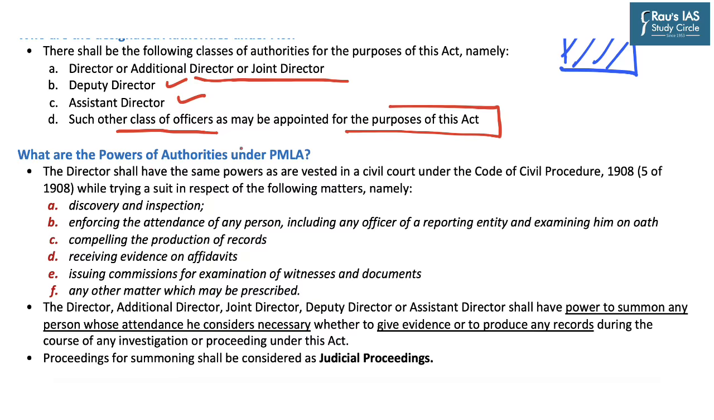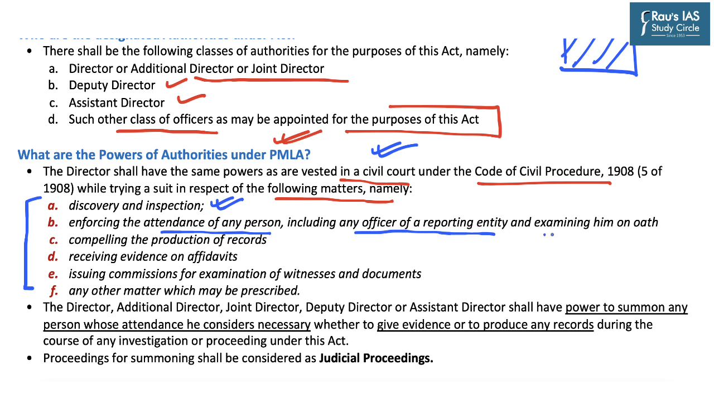Further, regarding powers of authorities under PMLA, the director shall have the same power as is vested in a civil court under the Code of Civil Procedure while trying a suit or a case with respect to the following matters. So with respect to these matters, the director shall be vested with same power as that of a civil court with respect to discovery and inspection of certain documents, enforcing the attendance of any person including any officer of a reporting entity and examining such person on oath, compelling the production of records, receiving evidence on affidavits, issuing commission for examination of witness and documents, and any other matter which may be prescribed.